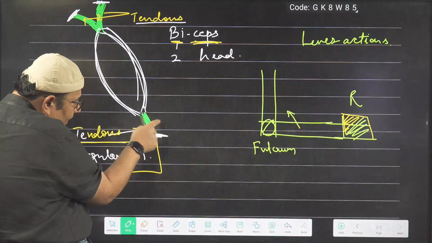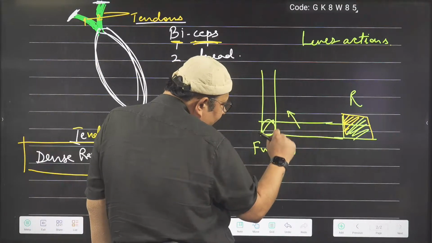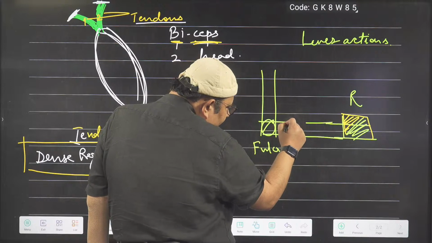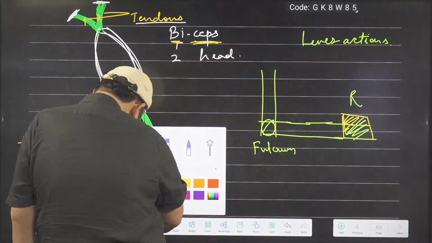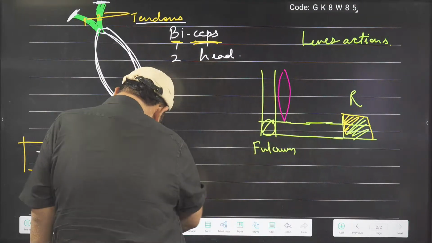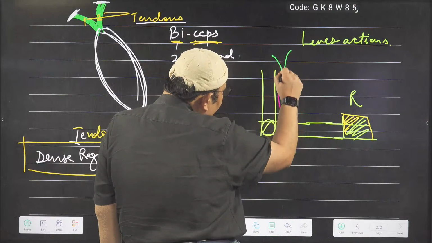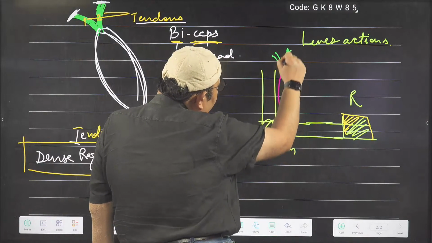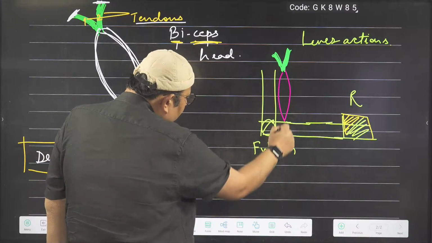Now, this one is attached to the forearm. This tendon is attached to the forearm. Okay. So that is the effort. I'll make a muscle here. And if you understand, then you can tell me, or else I will tell you what to do. No doubt, if you understand, it will be very interesting for you to learn the remaining part, and not only this chapter, but also the movement and locomotion chapter.